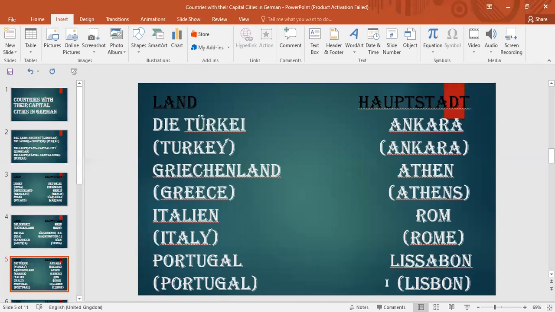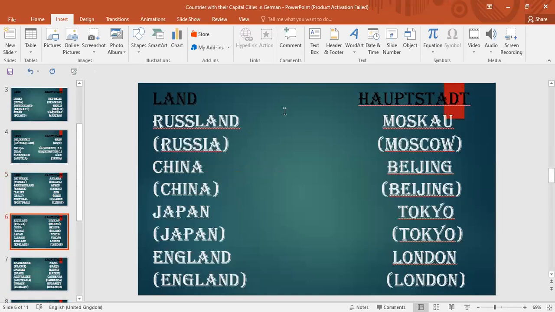The next country we have is Russland. Russland means Russia. This is Russia in English, and Russland in German. Its capital city in German is Moskau. Please pay attention to the spelling here. It is a bit different, but the pronunciation is the same. Moskau in German, and similarly in English it is Moscow.